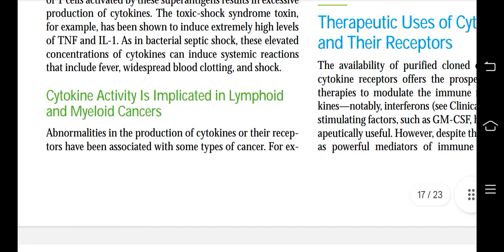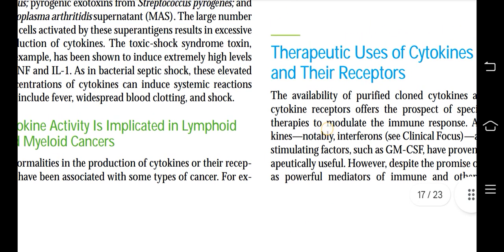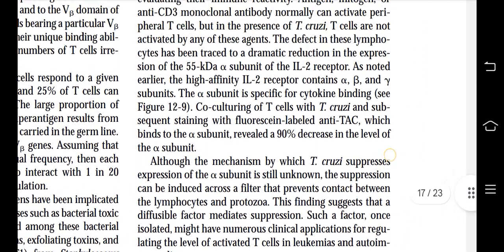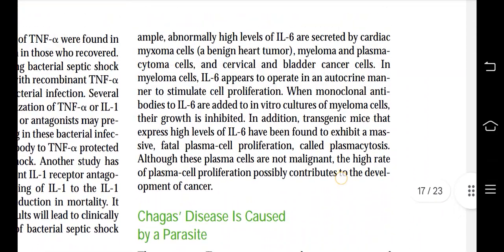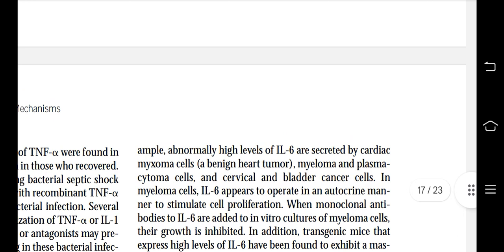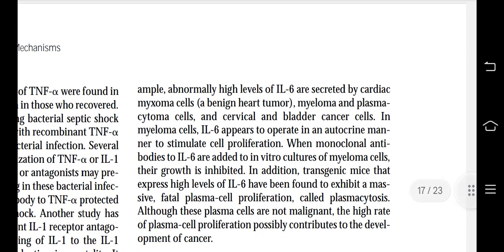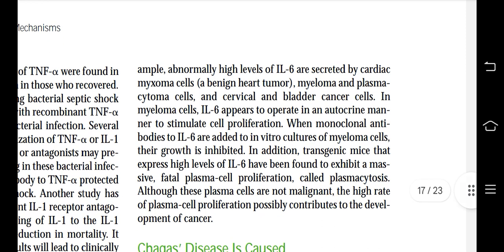Abnormalities in the production of cytokines or their receptors have been associated with some types of cancer. For example, abnormally high levels of IL-6 are secreted by cardiac myxoma cells, a benign heart tumor, and by plasmacytoma cells, and cervical and bladder cancer cells. In myeloma cells, IL-6 appears to operate in an autocrine manner to stimulate cell proliferation.